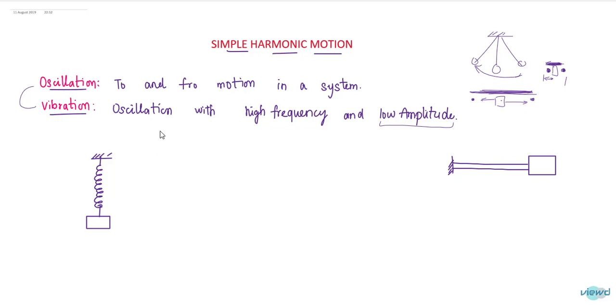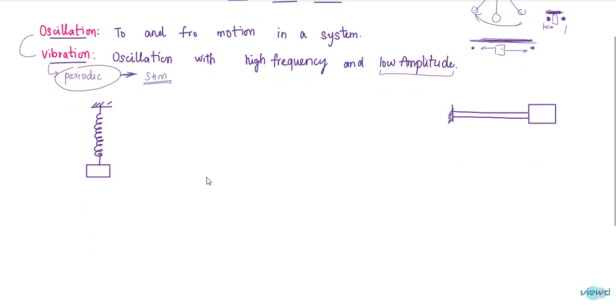Then what is this simple harmonic motion? This vibration occurs in a periodic way. It does generally periodic way. It may occur randomly also. The most common type of a periodic vibration is simple harmonic motion, SHM. So what is this simple harmonic motion? Let us see that with an example of a spring mass system.